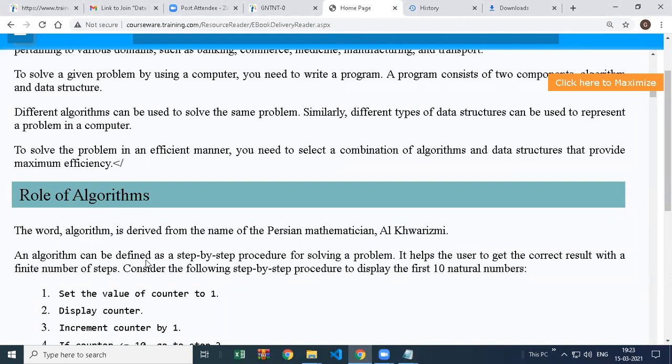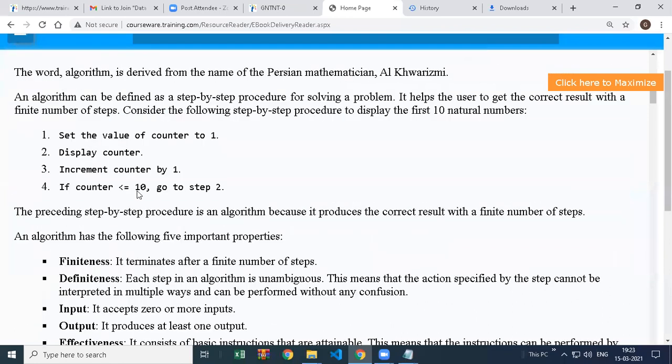An algorithm can be defined as a step-by-step procedure for solving a problem. Same type of definition. You can solve the problem by writing step by step. It helps the user to get the correct result with a finite number of steps. Consider the following steps to display the first n natural numbers. So this algorithm they have created is for printing the first n natural numbers.